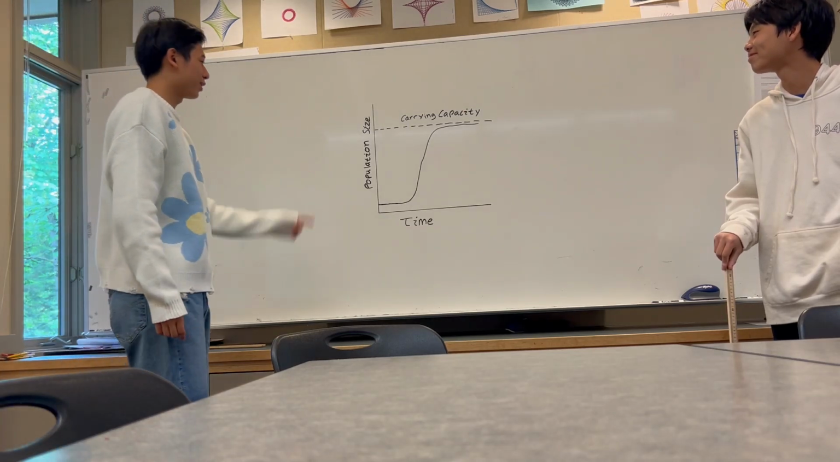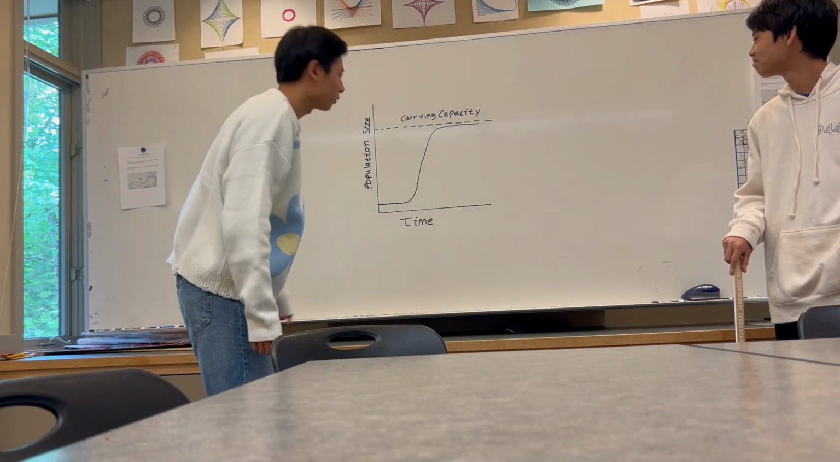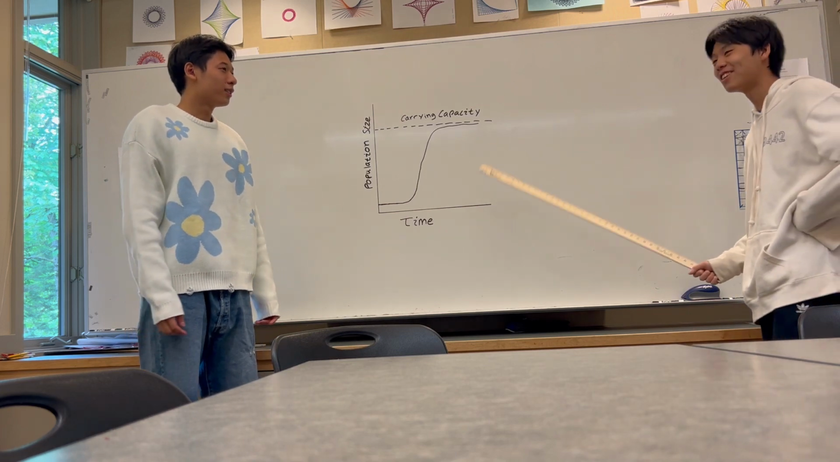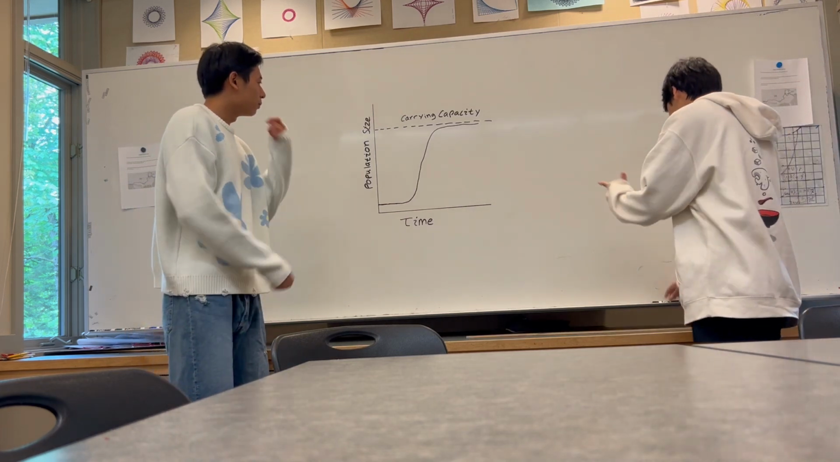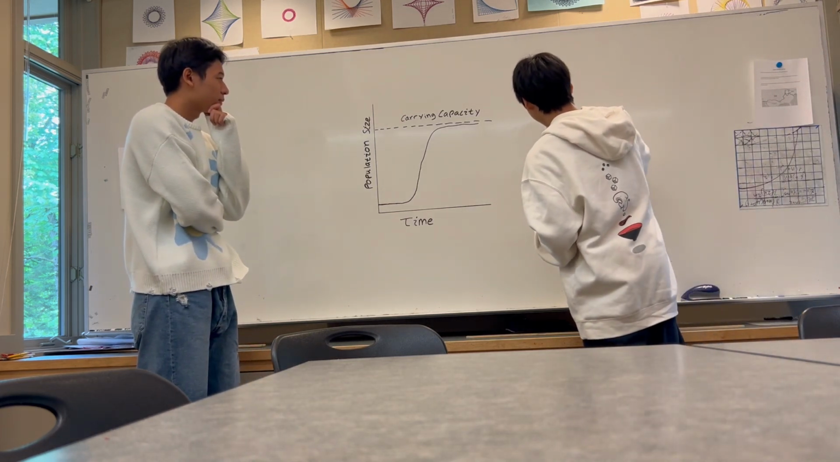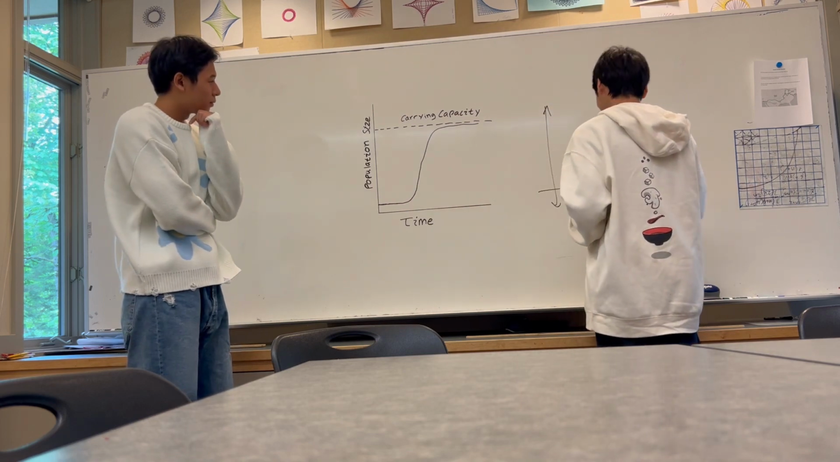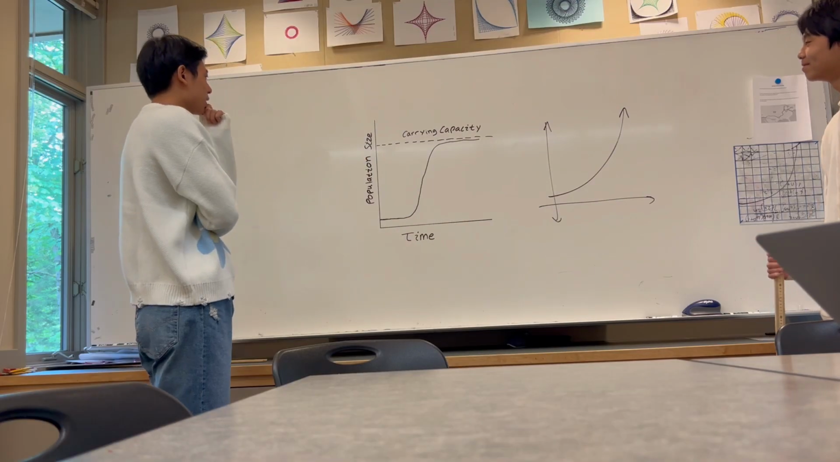What the sigma is this? That's not an exponential graph. What is that? It's a graph of logistic growth. This is an exponential graph. Yeah, that makes a lot of sense.